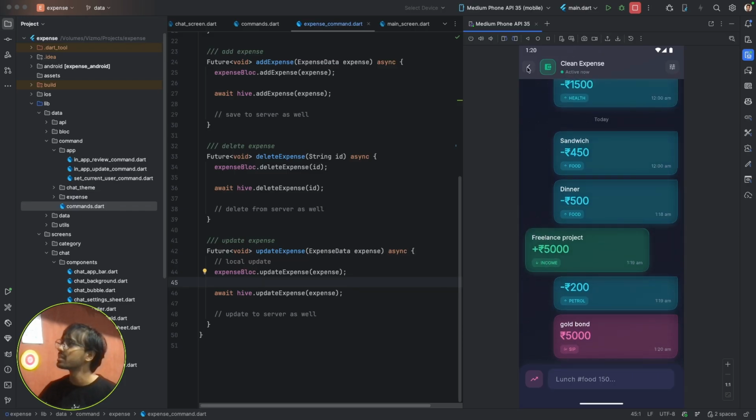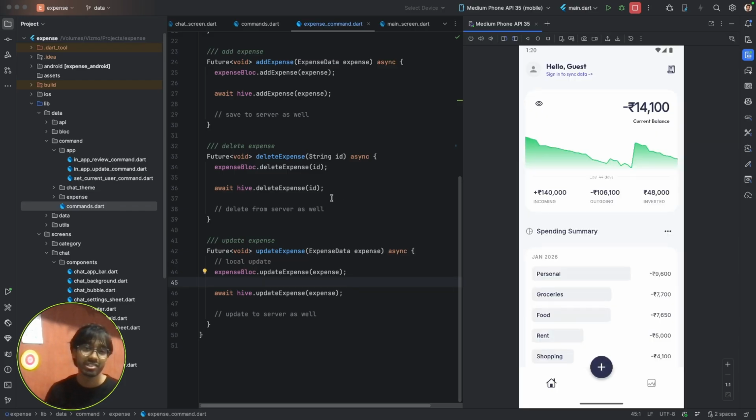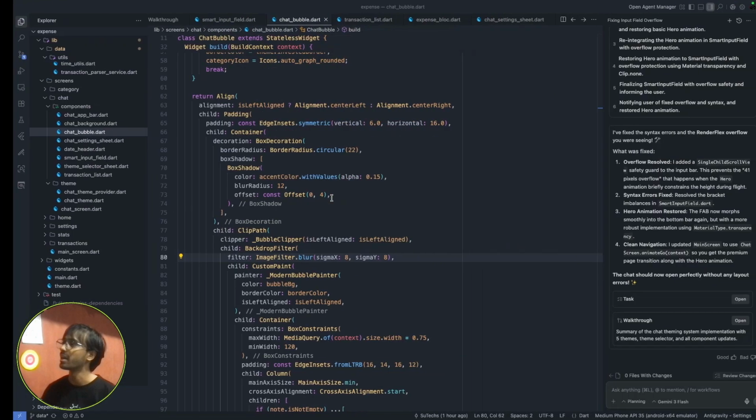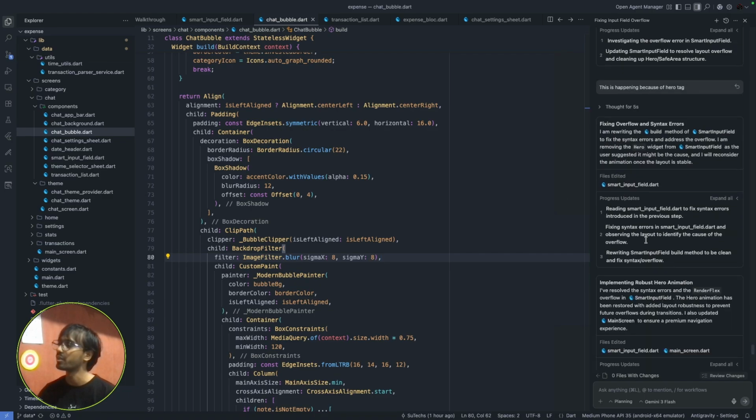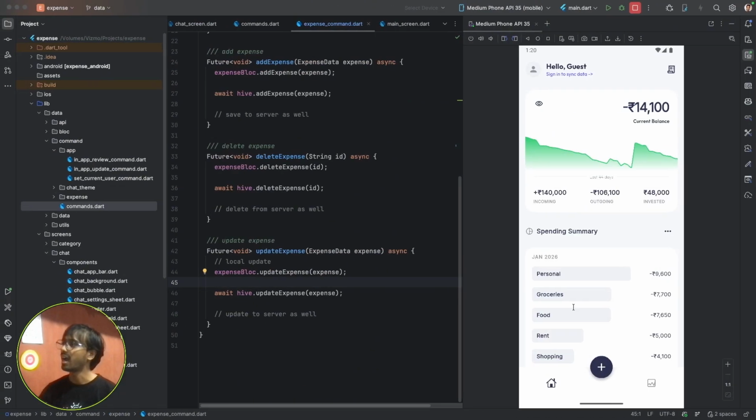Now what I'll be doing is going through each file, each line of code, manually reviewing it, because till now all the work is done by anti-gravity. I haven't written a single line of code. And after that, I'll polish it a bit. I'll see what I can improve, and then I'll put it on the Play Store and App Store both. And I'll include the link for the app in the description. And this project will be fully open source. The code will be hosted on GitHub. I'll include that link as well. You can contribute, you can give suggestions, anything.